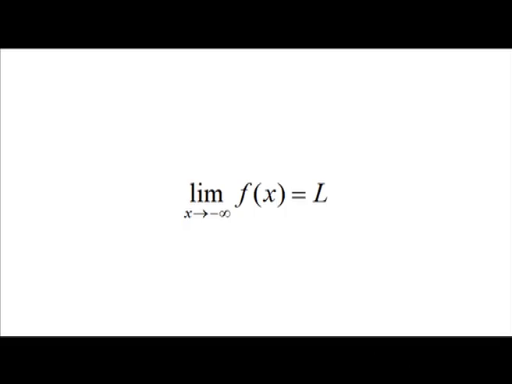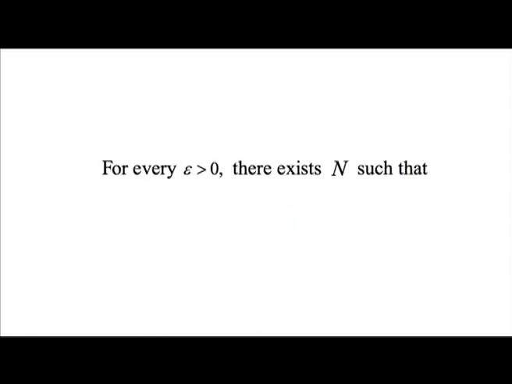Similarly, we say that f of x has the limit L as x approaches minus infinity, and write limit x going to minus infinity f of x is equal to L if for every epsilon greater than 0 there exists a corresponding number n such that modulus of f of x minus L is less than epsilon if x is less than n.